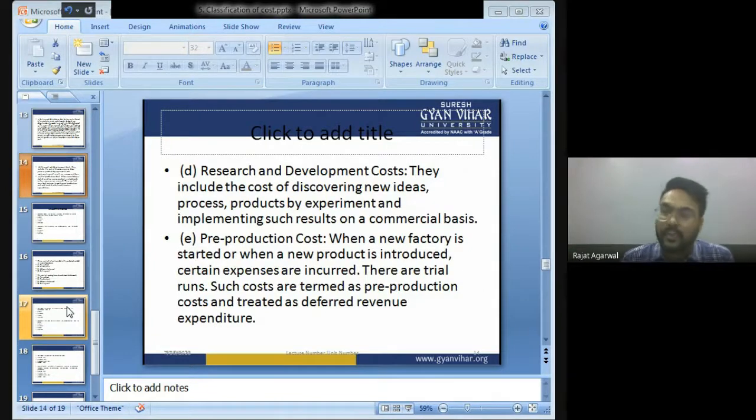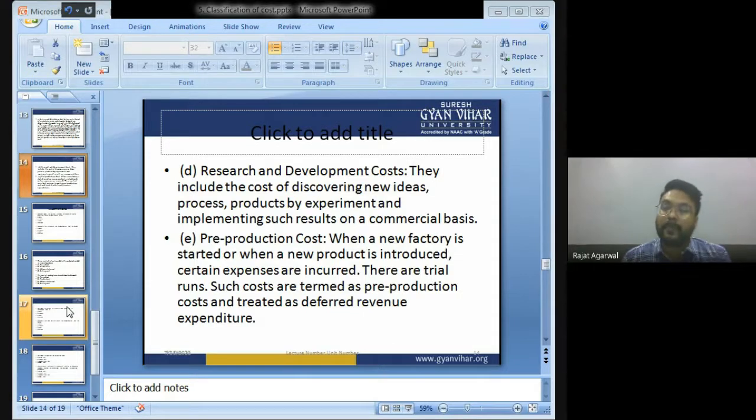Research and development cost. Bachcho, whenever you want to bring some new product in the market, you do some research on that product. You run some test and trial on that product. For example, nowadays, all the companies are manufacturing touch screen mobile phones. Earlier, they used to manufacture keypad mobile phones. But nowadays, they are manufacturing touch screen mobile phones.